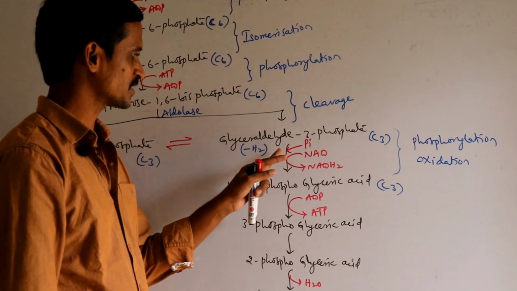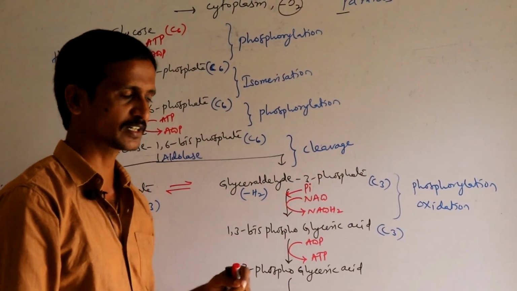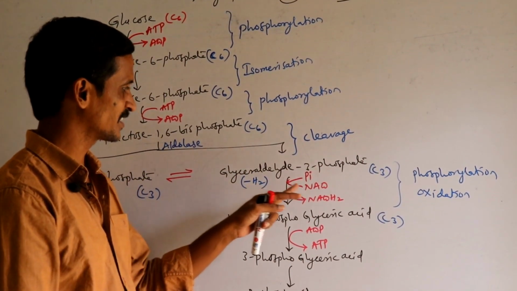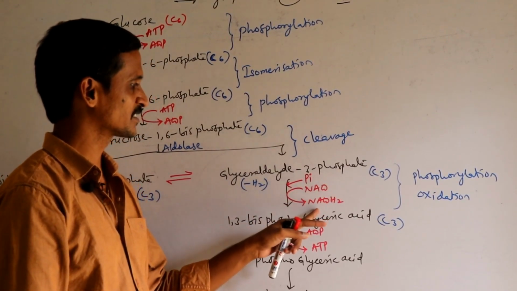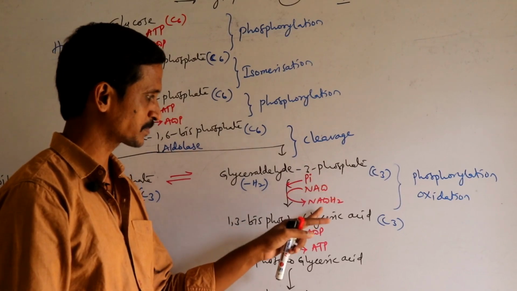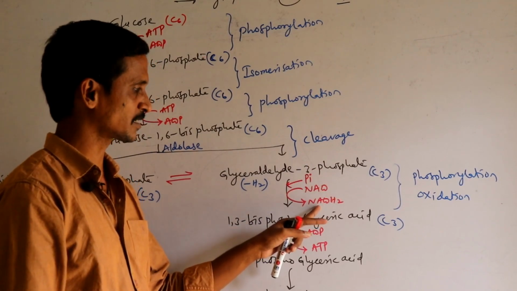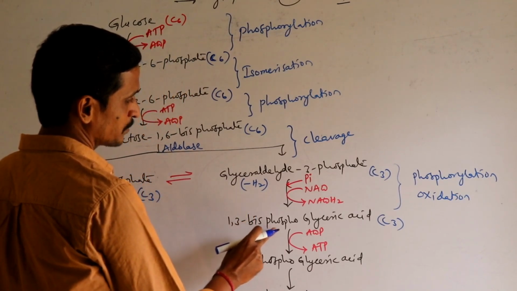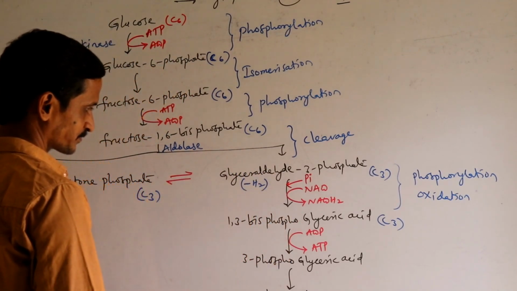As inorganic phosphate is added, it is phosphorylation. H2 is released from glyceraldehyde, which is immediately accepted by NAD, and it is converted into NADH2. This is an electron acceptor, and this is an energy rich substance. And because of that we got 1,3-bisphosphoglyceric acid.